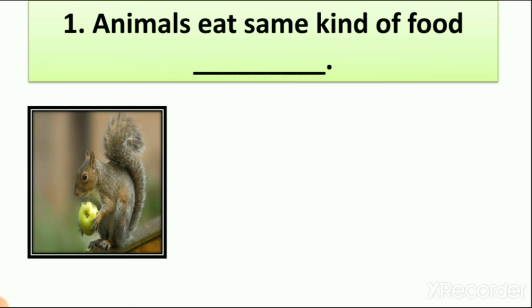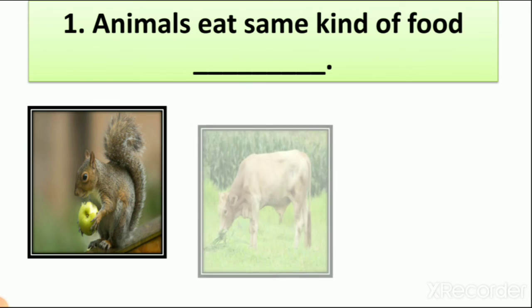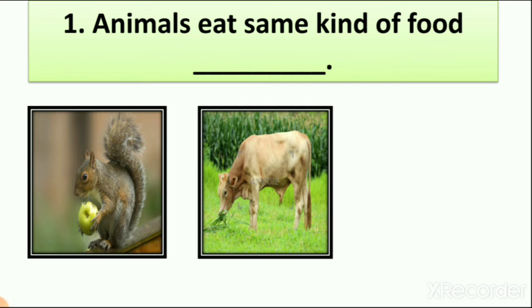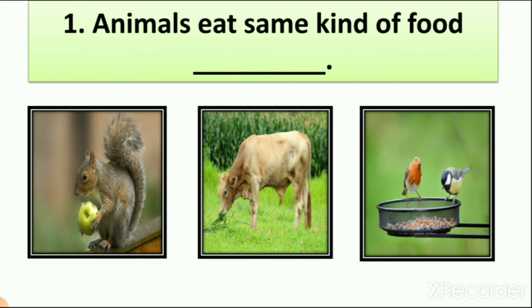In the first picture you can see a squirrel. In the second picture you can see a cow. In the third picture you can see birds. So these are different types of animals. Now are they eating the same food? Yes or no? No, because the squirrel is eating fruit, the cow is eating grass and the birds are eating seeds.